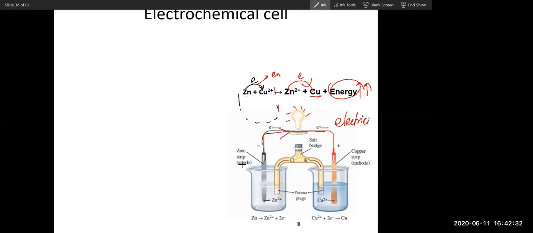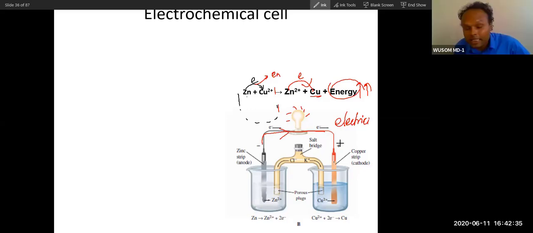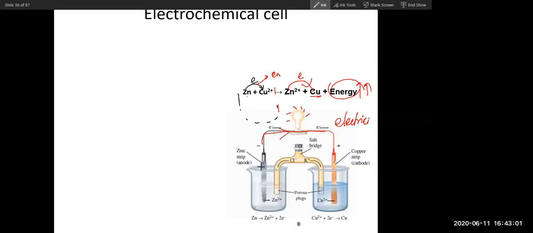Yes, sir. Don't you use this same concept to light the bulb in your mobile? The light in the mobile comes from this principle. The flow of electrons creates electricity, and that electricity is responsible for running this mobile gadget. Did you get this? Yes, sir. Somewhere, the flow of electrons is responsible for this.